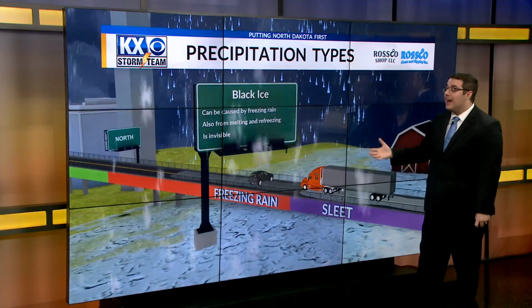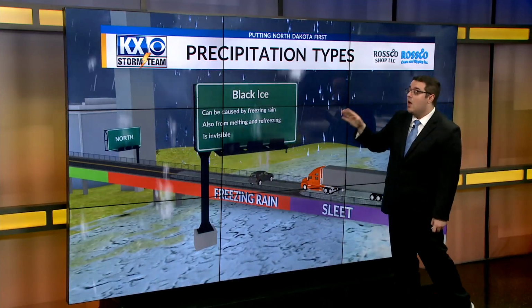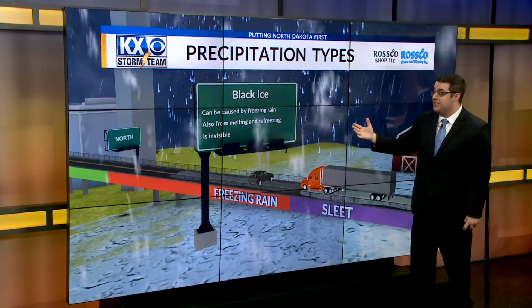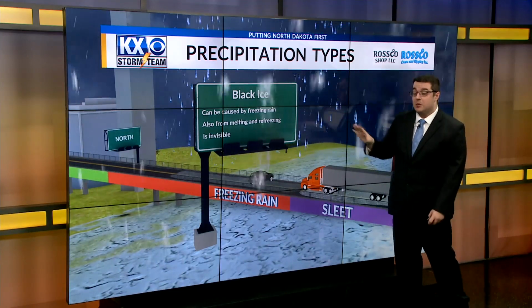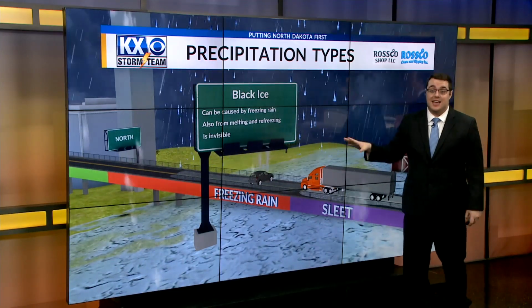Well, they can cause black ice, which is caused mostly by freezing rain, but also caused by melting and refreezing of that water. It's also invisible, something we could see across much of the state as we get through the next couple of days.